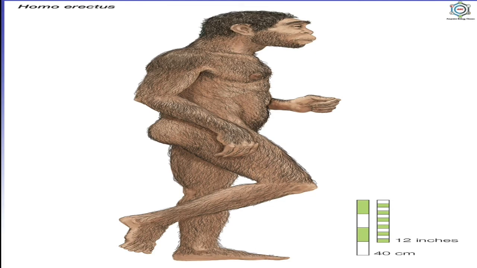By 1,50,000 years ago, Homo erectus migrated to Europe and Asia. Fossils found near Trinil in Java, near Peking in China, and near Heidelberg in Germany are respectively called Homo erectus erectus or Java ape man, Homo erectus pekinensis or Peking man, and Homo erectus heidelbergensis or Heidelberg man. There is another gap of about 50,000 years in the fossil records of man's evolution.